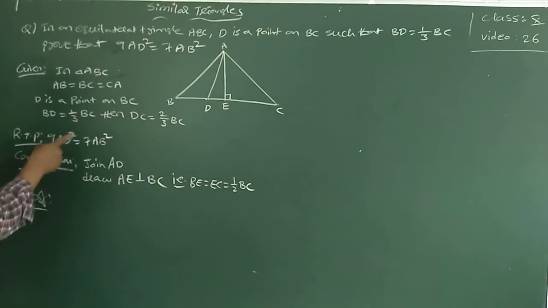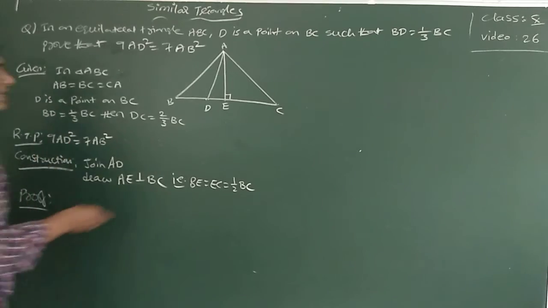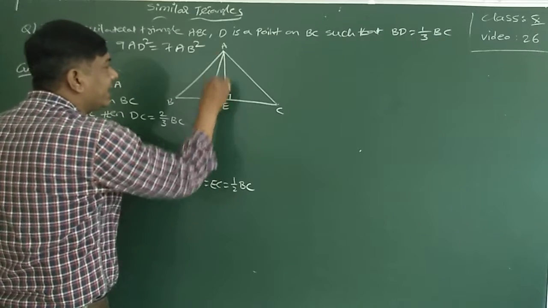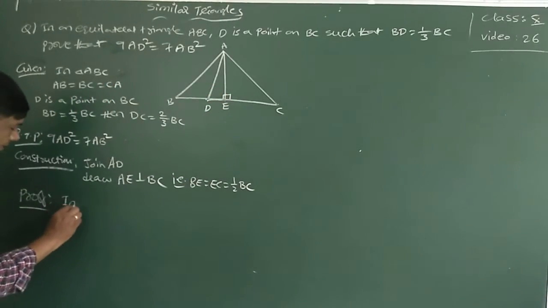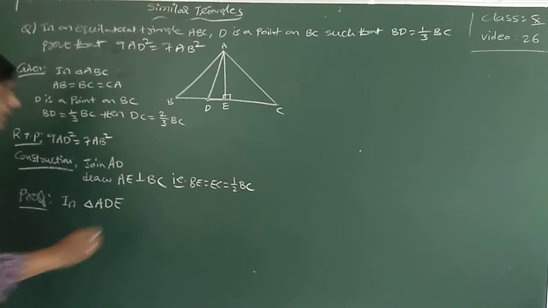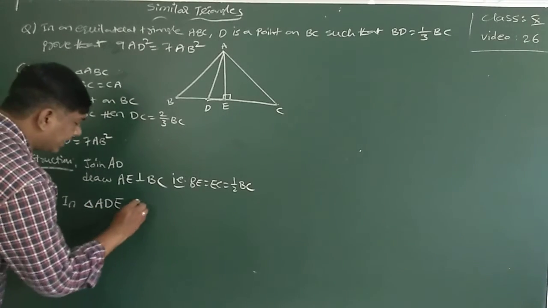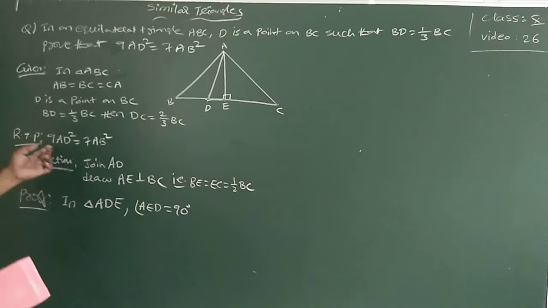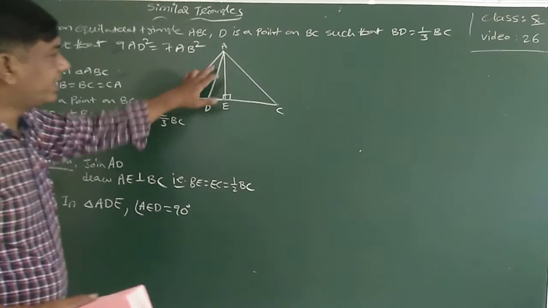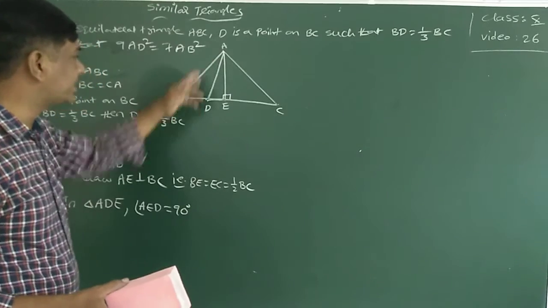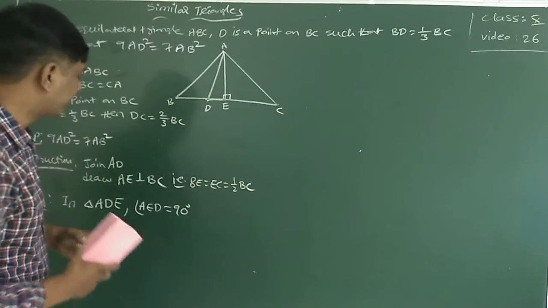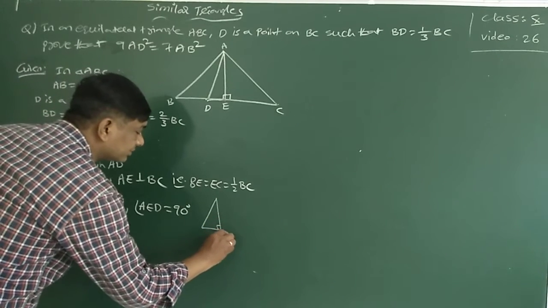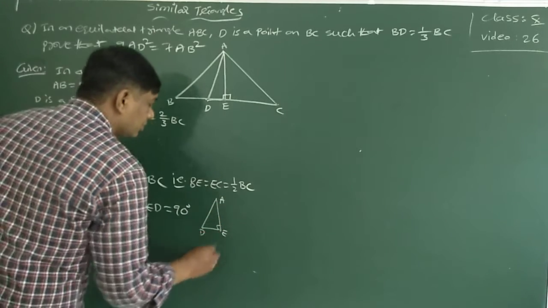Now, as per my requirement, 9 AD square is required. AD is here. So I take this triangle ADE. In triangle ADE, angle AED is equal to 90 degrees, so it is a right angle.